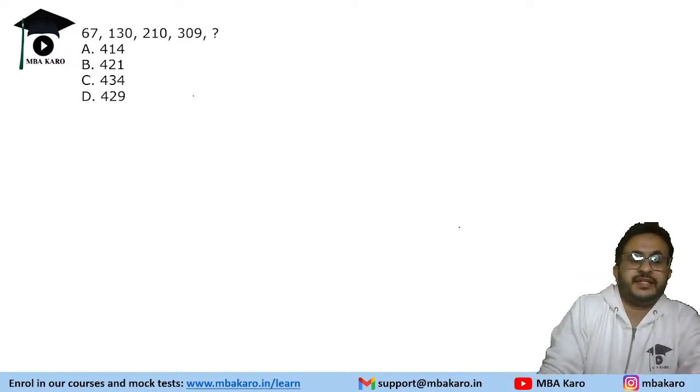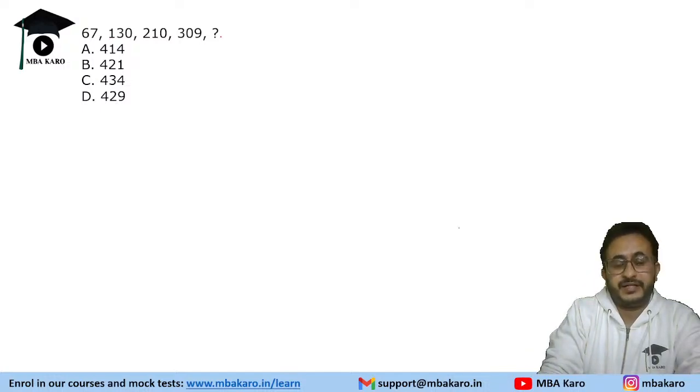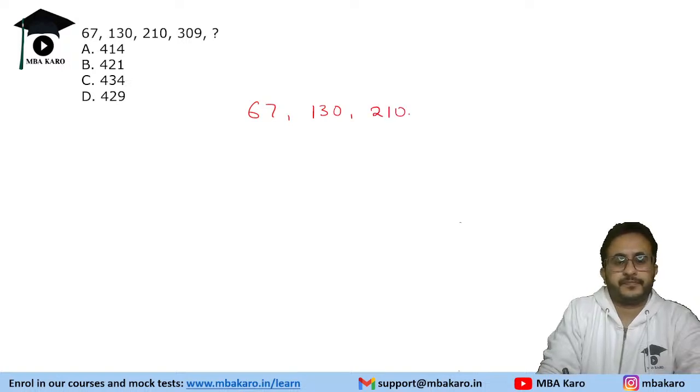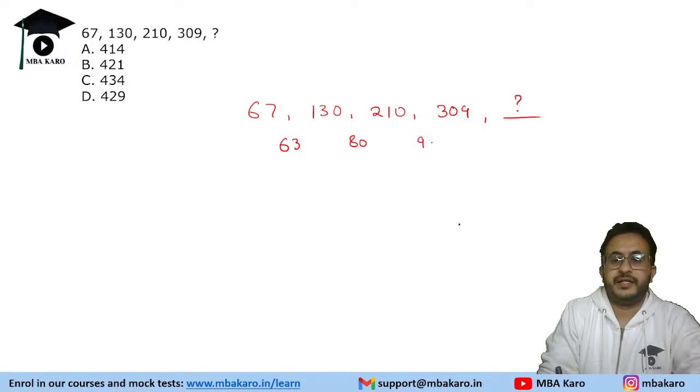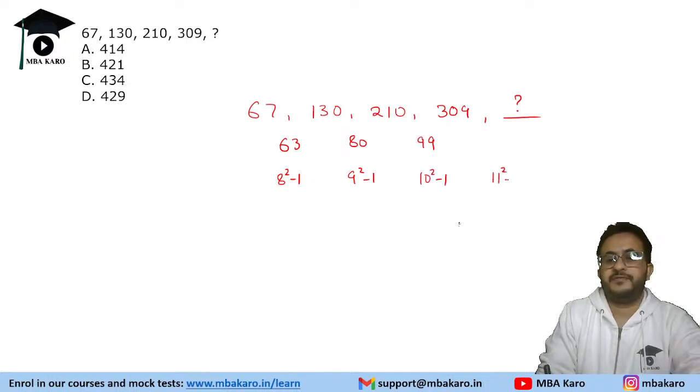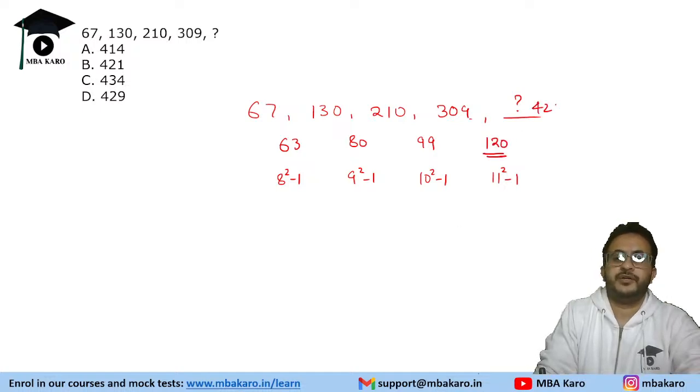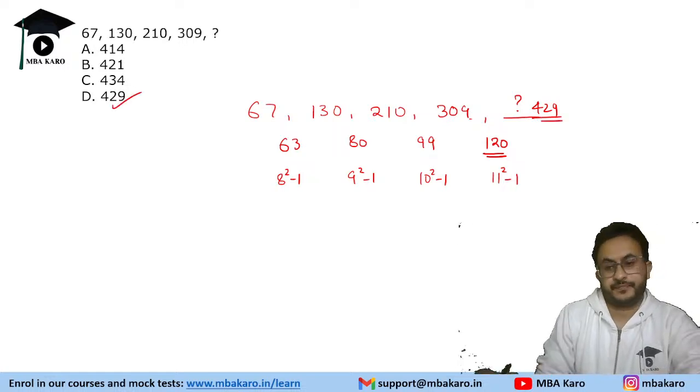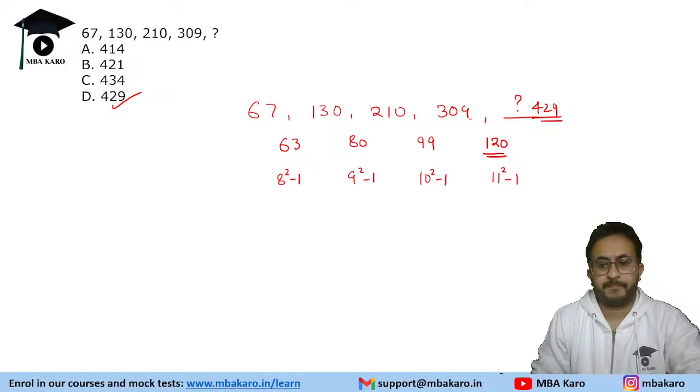Okay, so this is a series: 67, 130, 210, and 309. So let us find out the pattern. We need to find this number. So we have 63, this is 80, this is 99. So can we say 8 square minus 1? This is 9 square minus 1, 10 square minus 1. So next difference will be 11 square minus 1, which is 120. So if it is 120, this will be 429. Easy one. Okay, 429. Everyone got 429. Right answer.